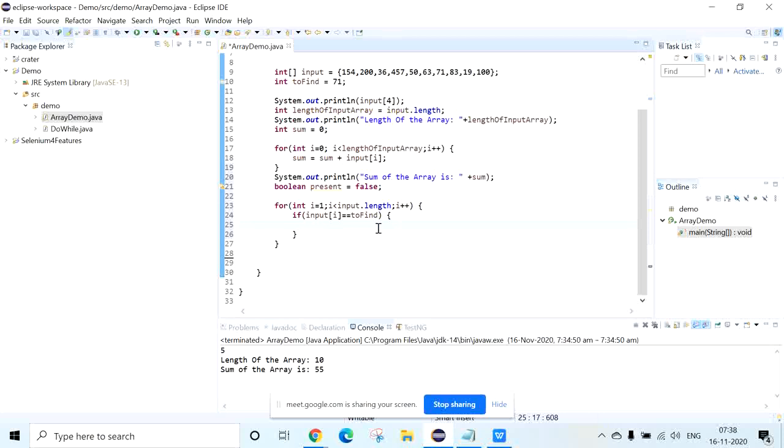Here if the condition is true, I am going to make present equal to true. I am using one flag variable. Then once the condition matches, I want to come out with a break. So I will break from the for loop.